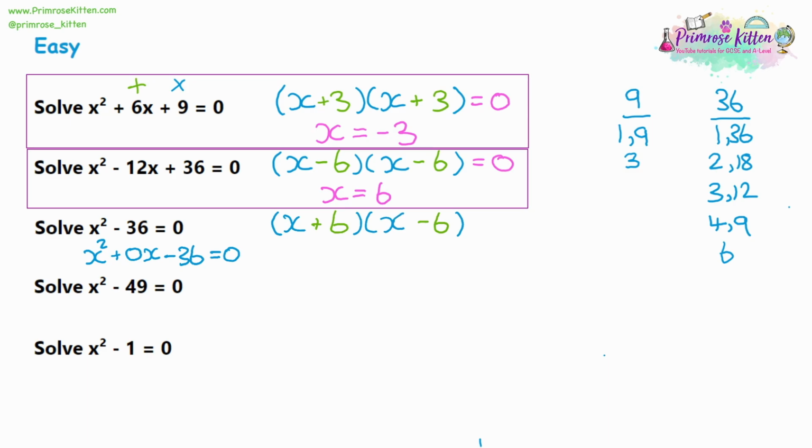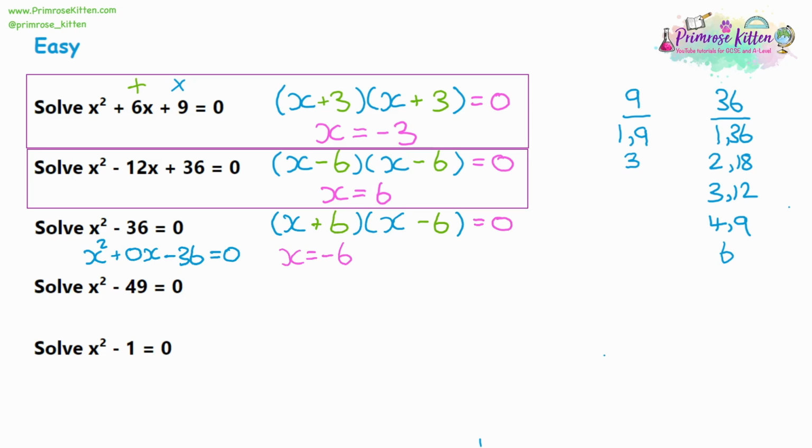Then you're thinking, well, are we going to get the negative 36? Well, a positive 6 multiplied by a negative 6. 6 times 6 is 36, and a positive multiplied by a negative will give us a negative. So that's going to work out for us. Then as the same last step, we want to make it equal to 0, and that first bracket, if it was equal to negative 6, it would read negative 6 plus 6 is 0. So we've got an answer.